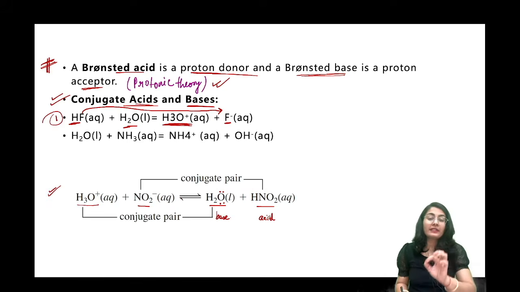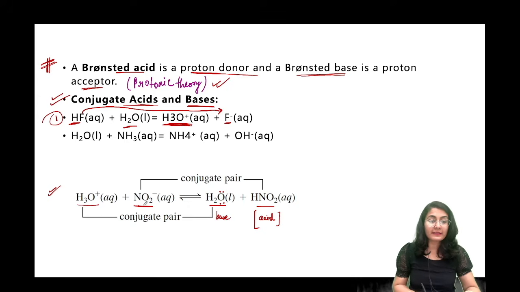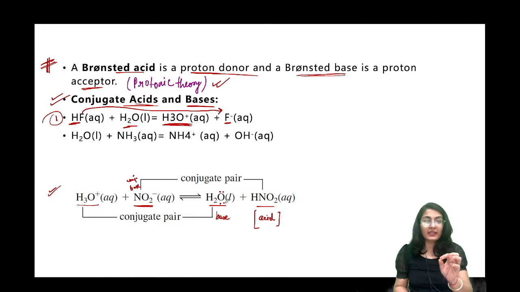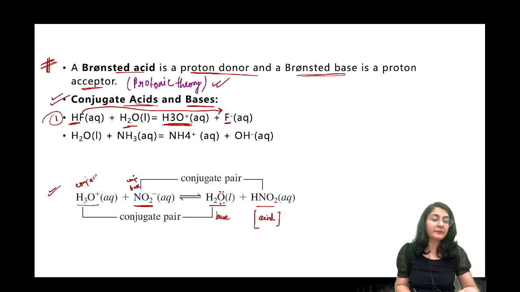Okay. And what is its conjugate acid-base pair? The acid, after losing its proton, forms the conjugate base. This is the conjugate base of this acid. And water acted like a base. It accepted a proton. Now it has an excess of proton which it can release. So this is your conjugate acid.